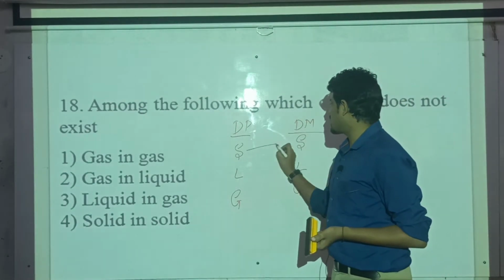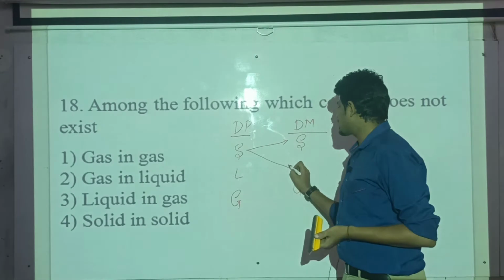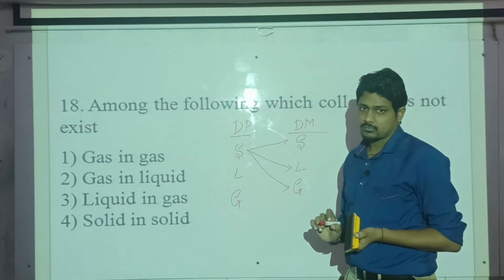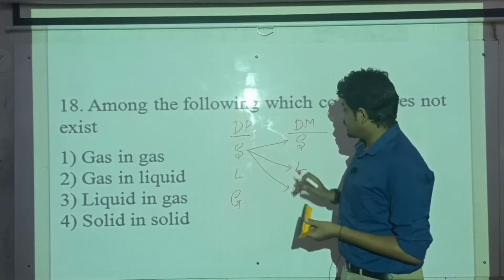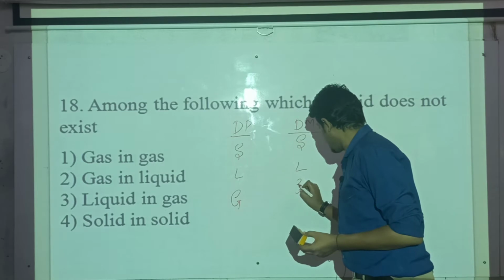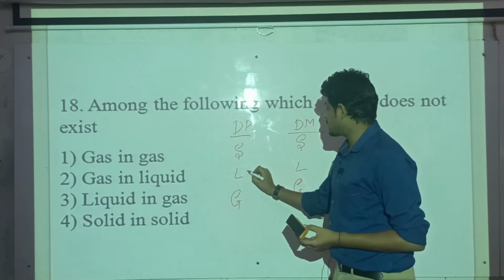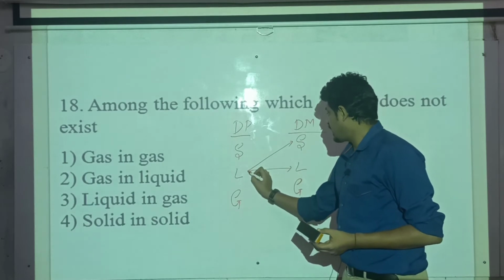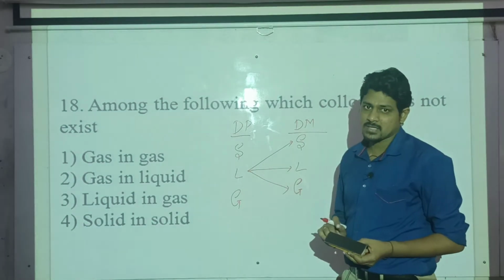Solid may be present in solid, solid is present in liquid, and solid can also be present in gas. Then, liquid as a dispersed phase is present in solid, liquid is present in liquid, and liquid is also present in gas.